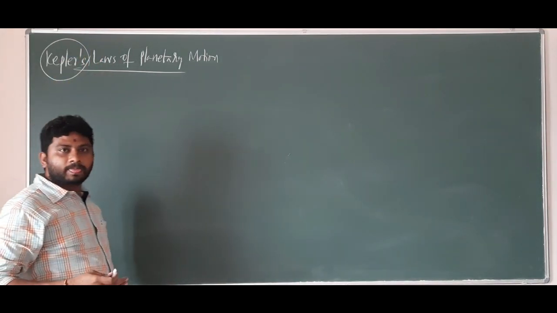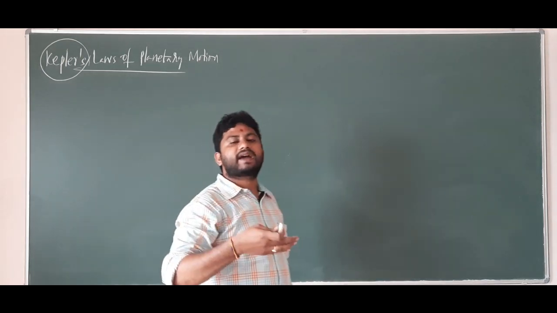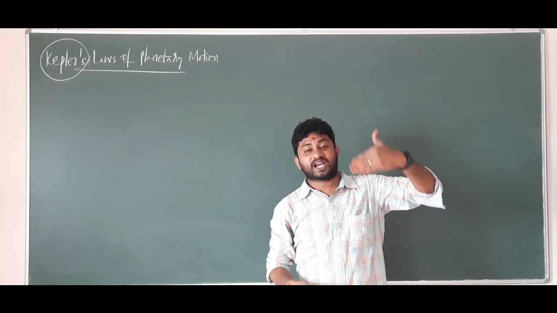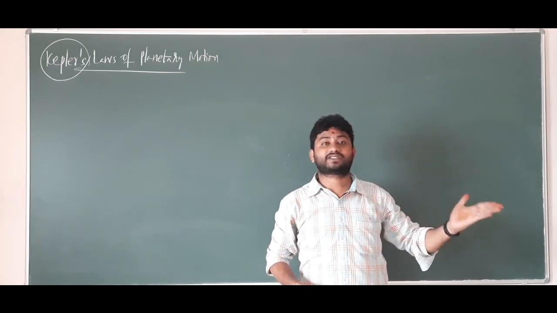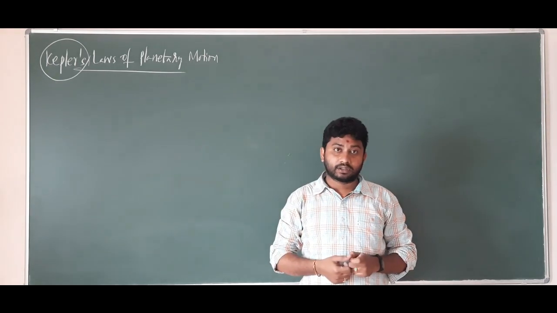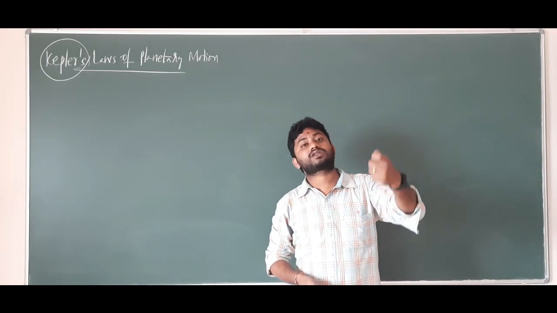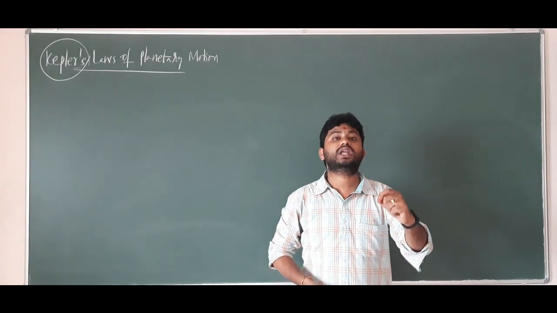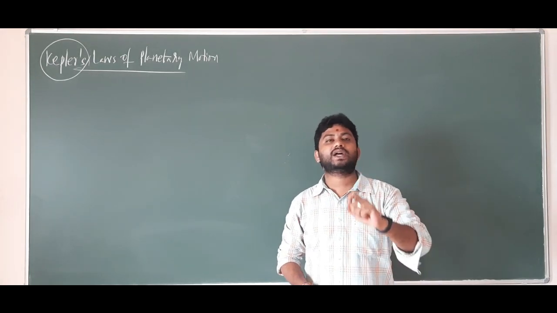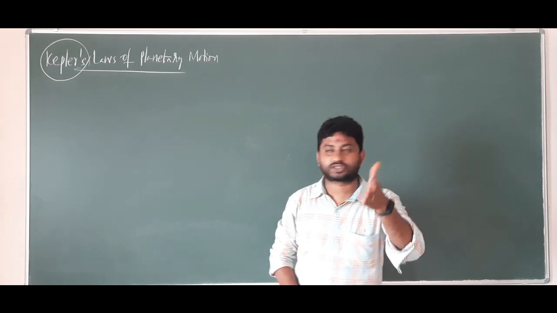We know in the starting concept of the gravitation chapter we had discussed the flow of the chapter or the history of gravitation. There we had discussed this Kepler. From Kepler's laws of planetary motion only, Newton's law of gravitation, called the universal law of gravitation, is deduced.